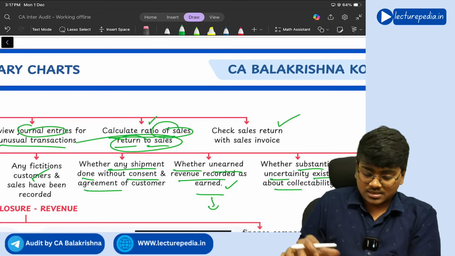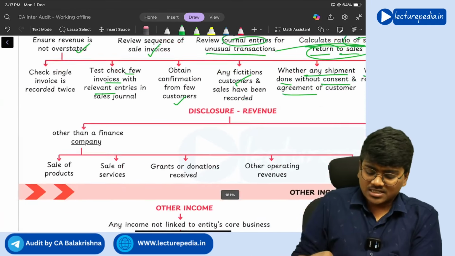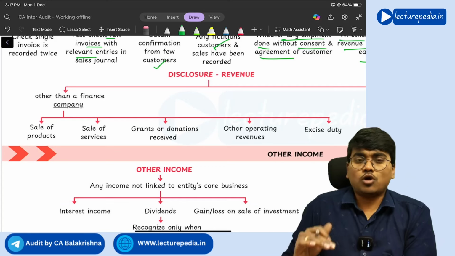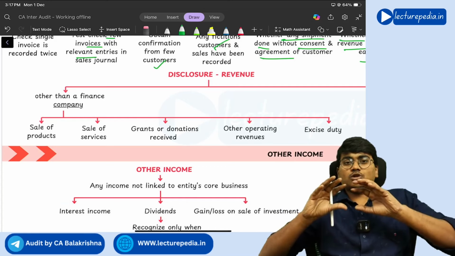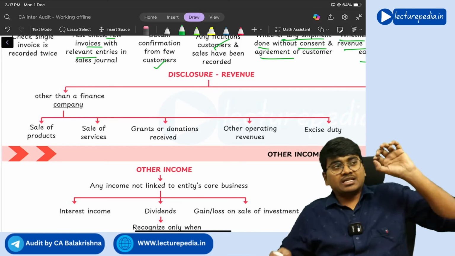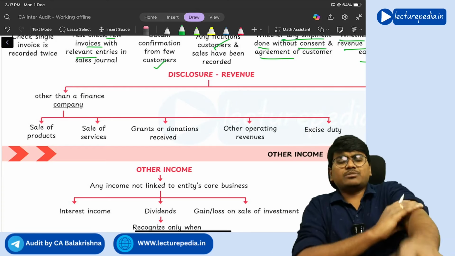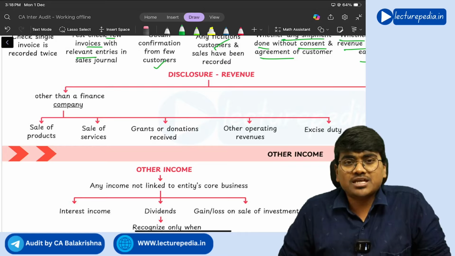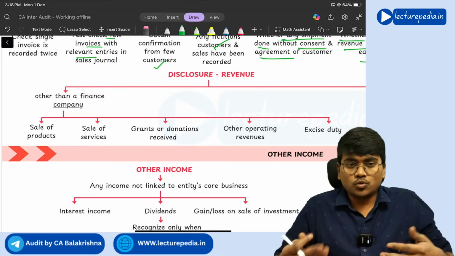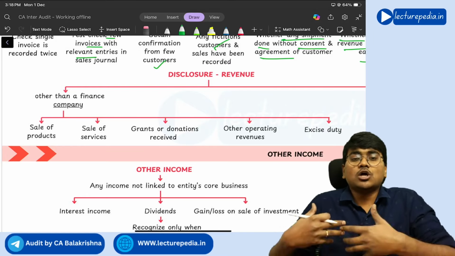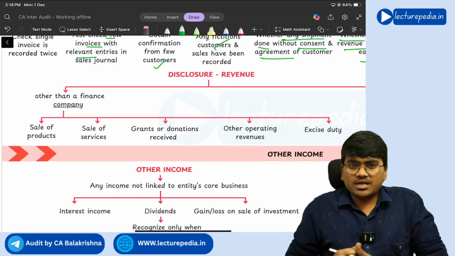Understanding? Yes. Next, disclosures with respect to revenue. So what disclosures do you make? See, these disclosures you can bifurcate into two: in case of other than finance company, and in case of finance company. Finance company means banking company, NBFC. All these are finance companies whose major income will be interest income or income from dividends. This will be their major income.